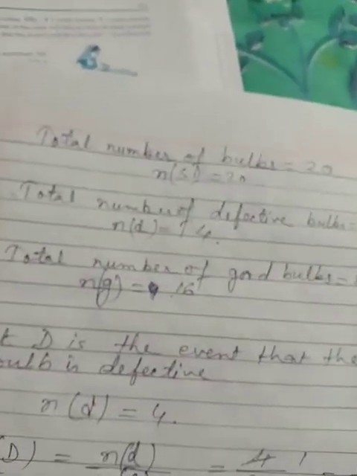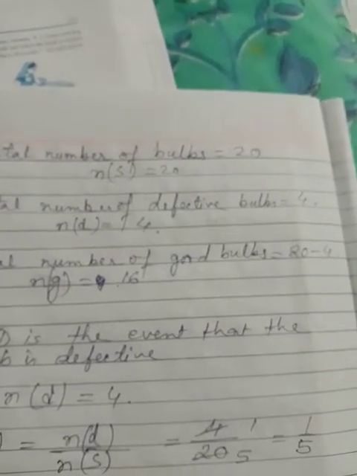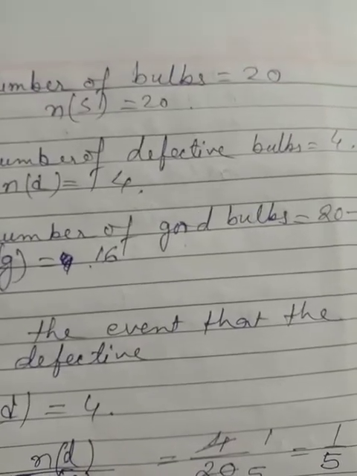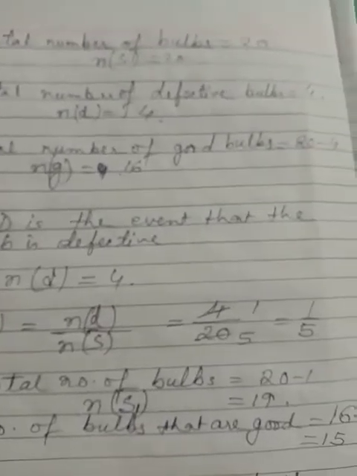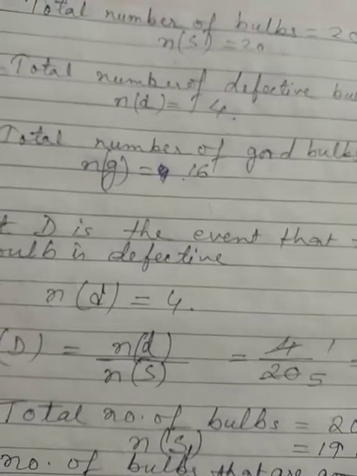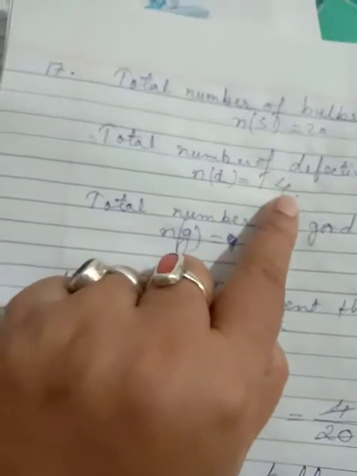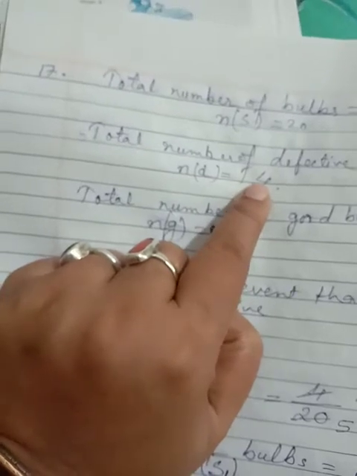So how will you find it out? Students, write it down like this. The total number of bulbs is equal to 20, so the total number of possible outcomes is also 20. The total number of defective bulbs, we know, is 4, and the total number of good bulbs is equal to 20 minus 4, which is 16. Next, let D be the event that the bulb is defective. So the number of favorable outcomes is equal to 4. I have just told you that there are 4 defective bulbs, so your favorable outcome is equal to 4.